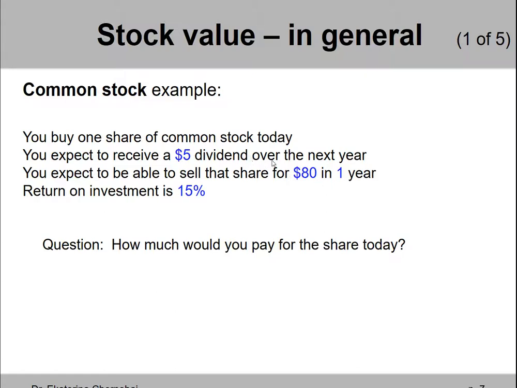By the way, these amounts, a $5 dividend and an $80 selling price in the future, are just an example. In real life, you probably wouldn't know how much of a dividend you would be getting, and definitely not how much you would be able to sell your share of stock for. But let's just assume we know or have a good idea of what we are likely to receive, right? So we are assuming we have a good estimate for the next dividend and the resale price of a share